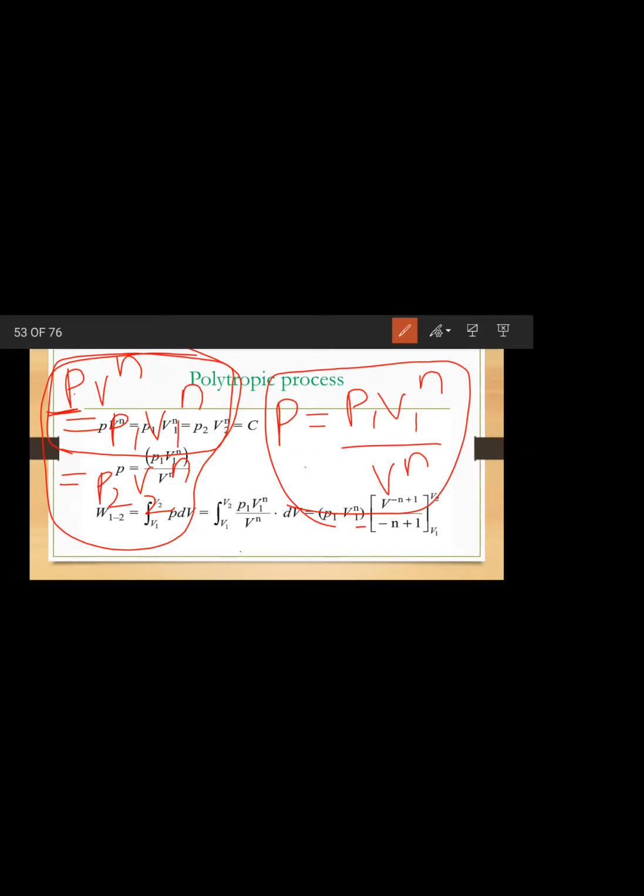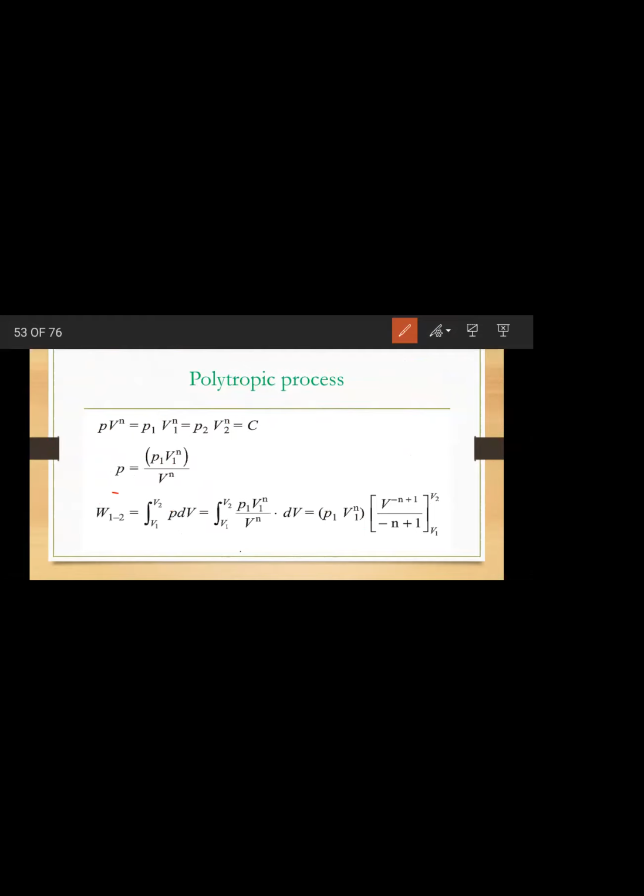So now what do you do? You just place this value in the place of P. Where is the P? This one. I am replacing this P by this value. So what I got? P1 V1 power n by V power n into dV. So what are the terms remaining? Just take out constant terms. These are the constant terms. Integral of dV by V power n.